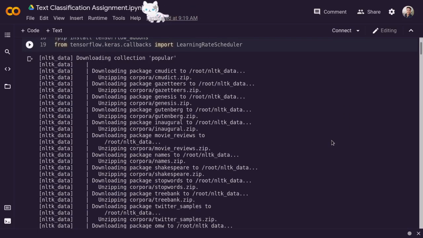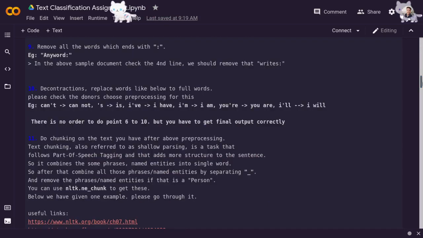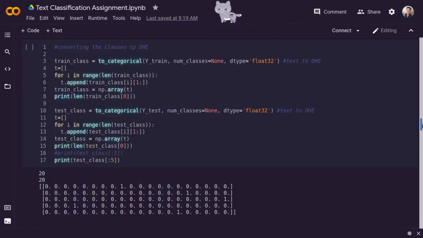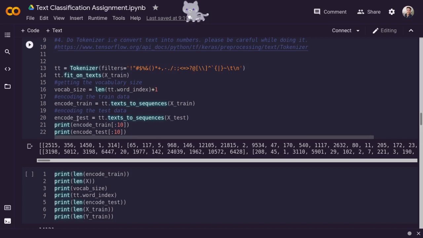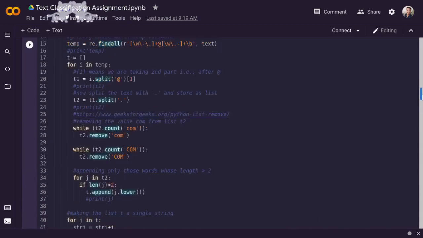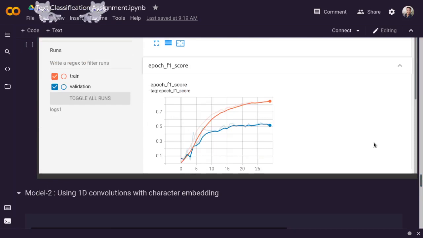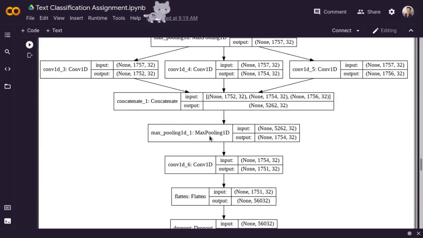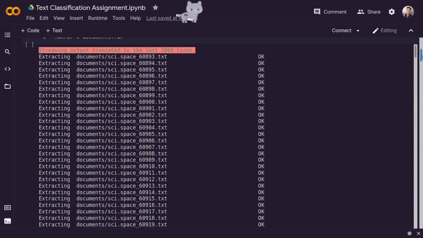The very first one is about the regular expressions we have used in this project for features extraction. The second one will be for tokenization and embedding. We can see it here, this is about the tokenizations and embeddings. The last one is about the model that I have built using the CNN. This is the model I have used, you can see the architecture. So let's start.